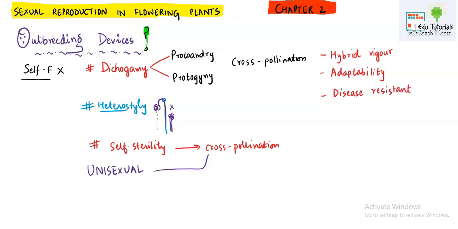These are two or three points which you must keep in mind because they may be asked in the board practical by the external examiner, and you can also write in your notes why cross-pollination is favored. Seeds will always be produced in high number, which is known as hybrid vigor. The seeds will show high adaptability and will settle into any environmental conditions without failure, and disease-resistant varieties will be more in number.